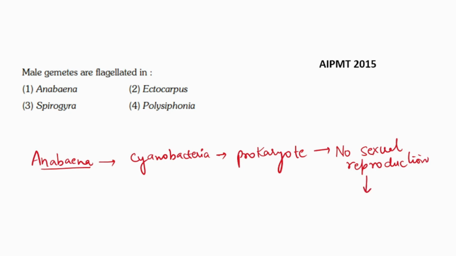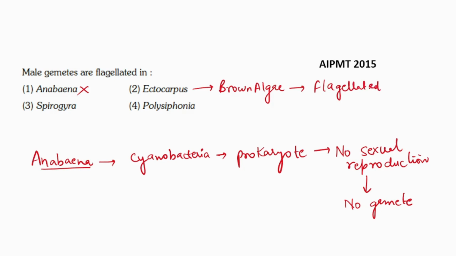If there's no sexual reproduction, that means there's no gamete formation. So in Anabaena, gamete formation does not take place. So option 1 is incorrect. Now option 2, Ectocarpus. Ectocarpus is a brown algae. And in brown algae, all the gametes are flagellate. That means Ectocarpus could be an answer. But before that, we have to check option 3 and option 4 as well.